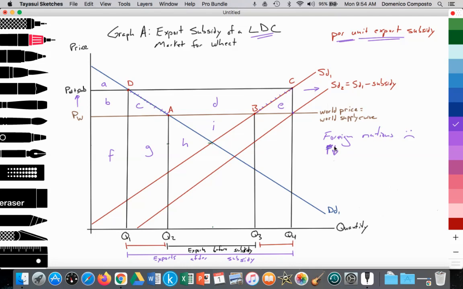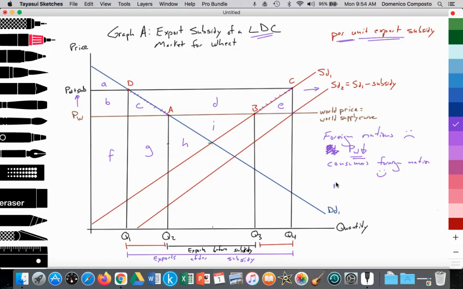So perhaps I should say that the world price will potentially fall. That will benefit consumers in the foreign nation, right? Consumers in the foreign nation will benefit, right? Because of the falling price, and their consumer surplus will increase.